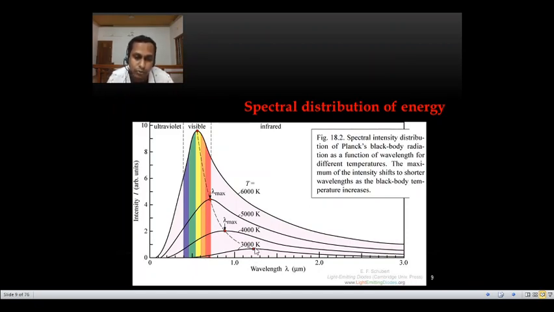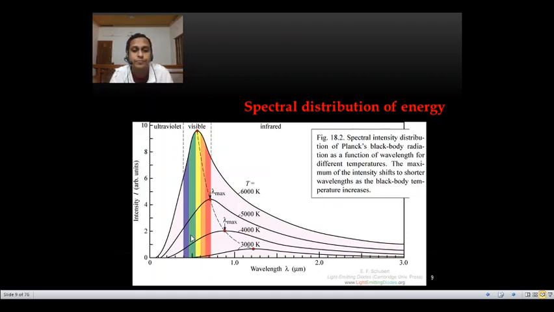For example, for 3000, for this wavelength the intensity is maximum. For 4000 we can find this wavelength where the intensity is maximum. For 5000 it is this wavelength, and for 6000 this is the case.